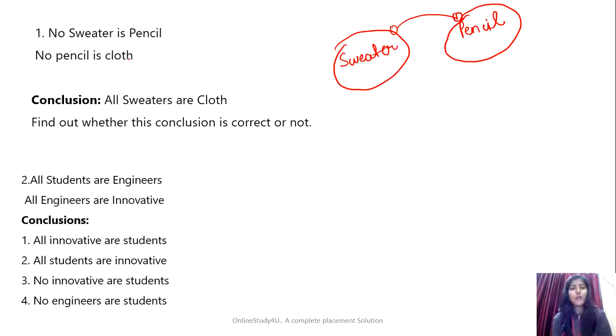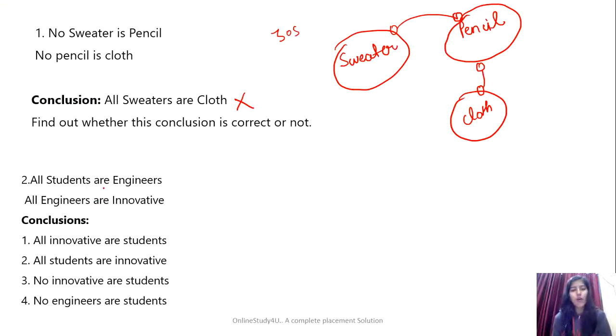Also, they are saying no pencil is cloth. So this sort of Venn diagram I draw. The conclusion "All sweaters are cloth" is wrong. When there is a negative relationship between all the things, you cannot get a positive one. So this conclusion is definitely wrong. I am explaining, that's why I took time. Otherwise I can solve it in just 30 seconds, because there is nothing much to solve here.